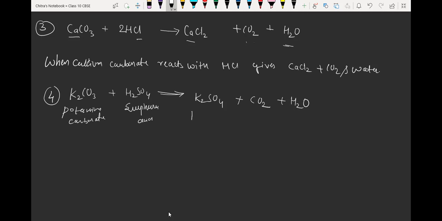This is potassium sulfate. Then we have carbon dioxide and water. So you can describe the reaction as: when potassium carbonate reacts with sulfuric acid, it gives potassium sulfate, along with carbon dioxide and water as byproducts.